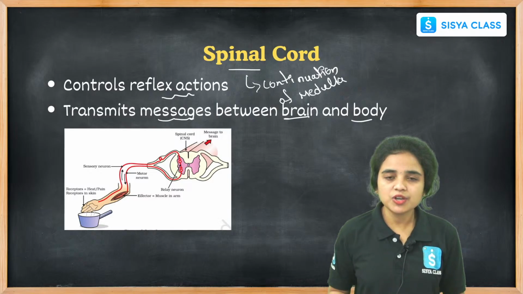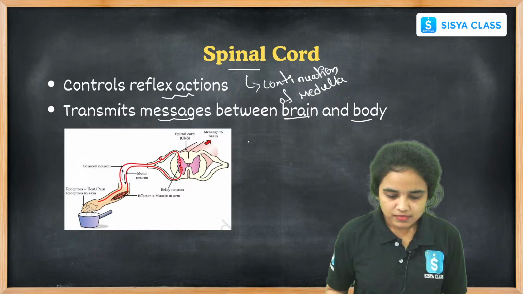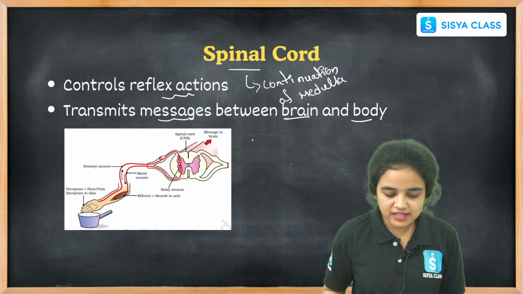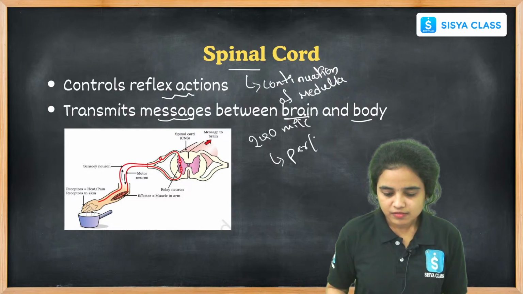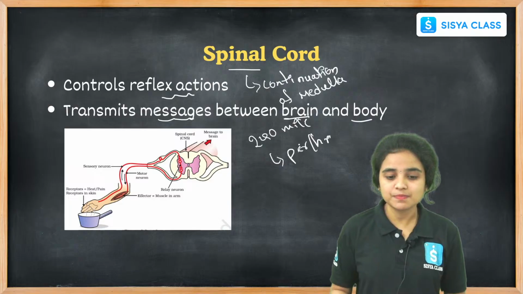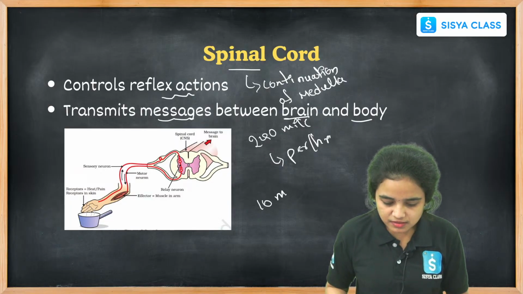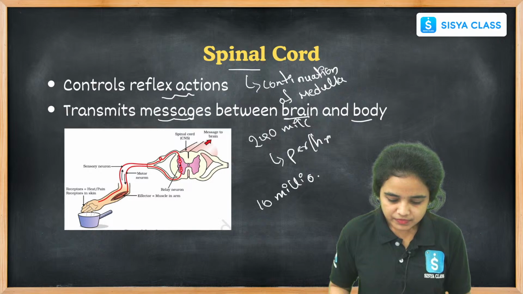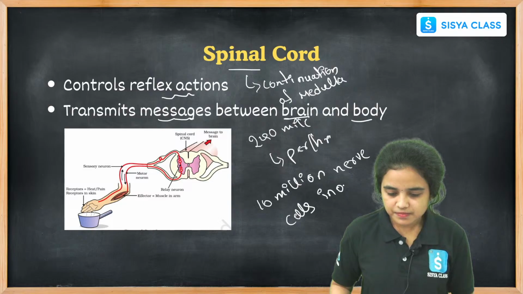And students, do you know the brain transmits messages at a rate of 240 miles per hour? Right, it will transmit the messages at 240 miles per hour, and there are 10 million nerve cells in our brain.